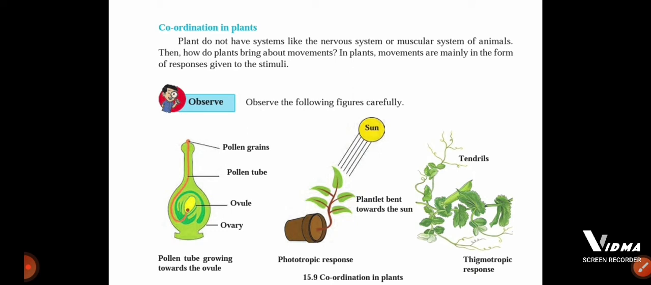As we know that plants are simple in their structure, simple in their system organization, their movement is not at all being observed, but they give certain reactions to the stimuli, responses given to the stimuli. Let us understand those responses. You can see in the first picture that it's a pollen tube growing towards the ovule. Then we have phototropic response, then we have thigmotropic response as well. So let us understand this.